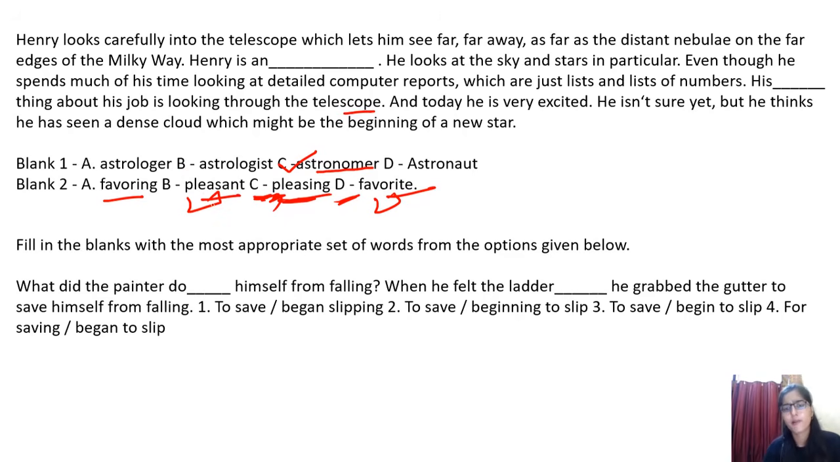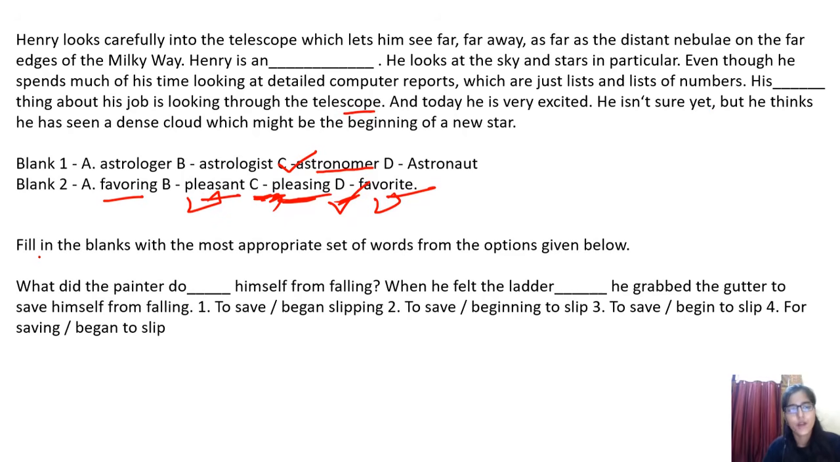So the most probable word that should be here in the gap should be favorite. His favorite thing about his job is looking through the telescope. Fine. So this is how you can relate. You can see that if there are two words that look similar, just try to fill them in the gap and then conclude which one looks fine here, according to the given situation.